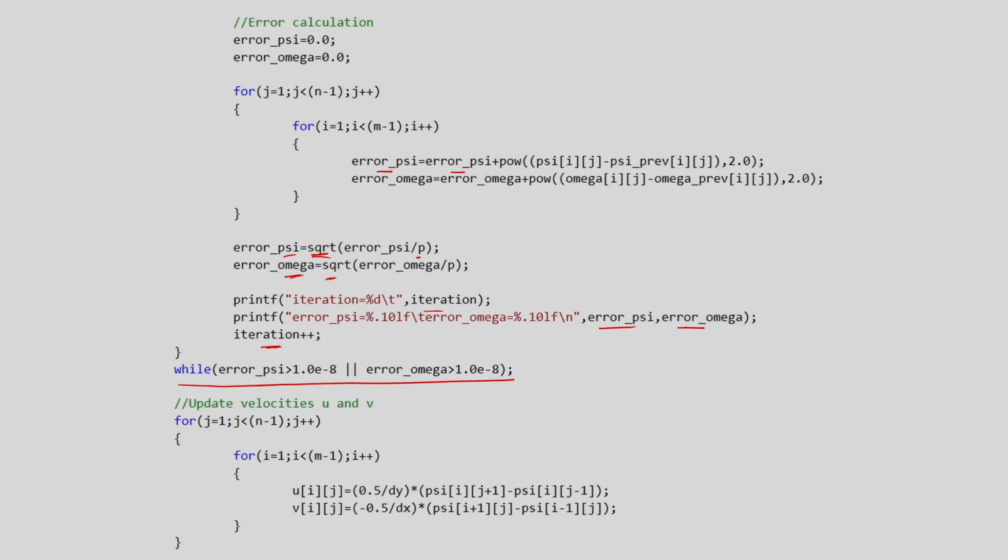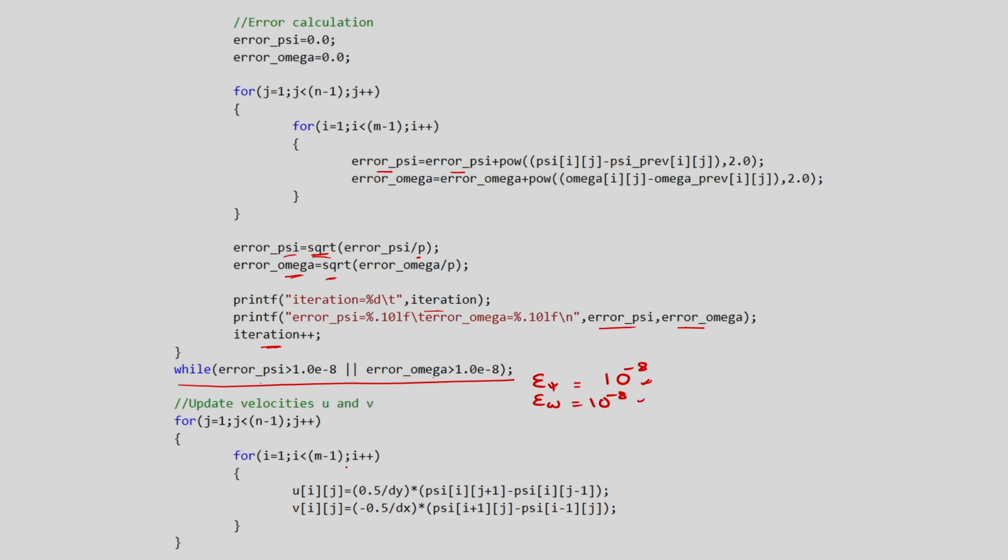Okay. So, for this error psi and error omega, if it is greater than 10 to the power minus 8, then this iteration will continue.